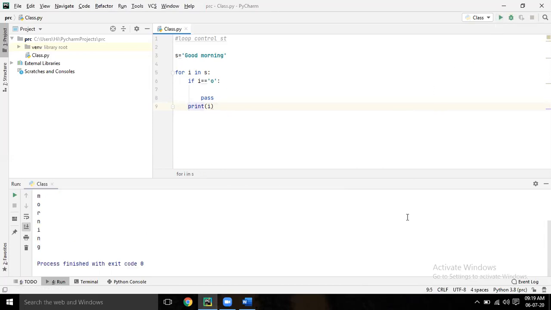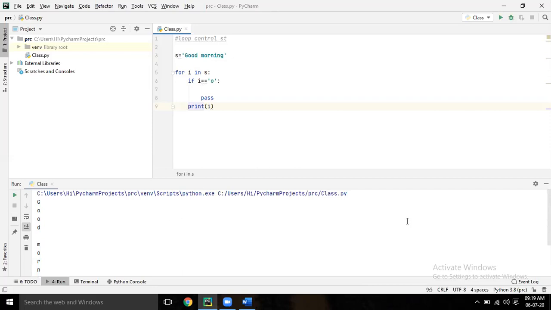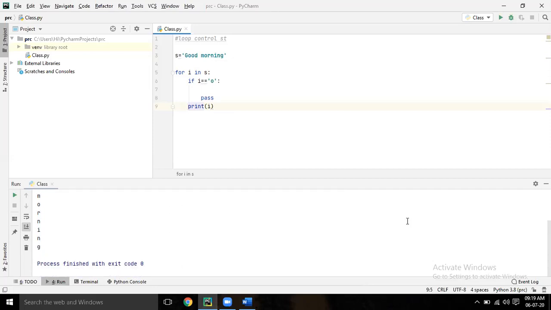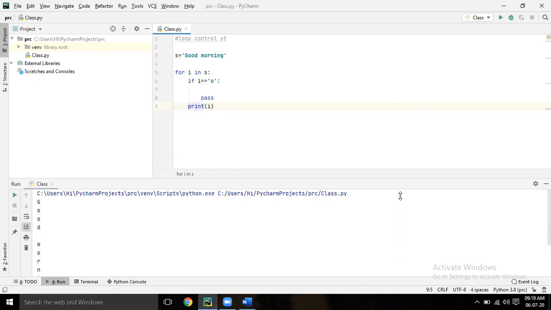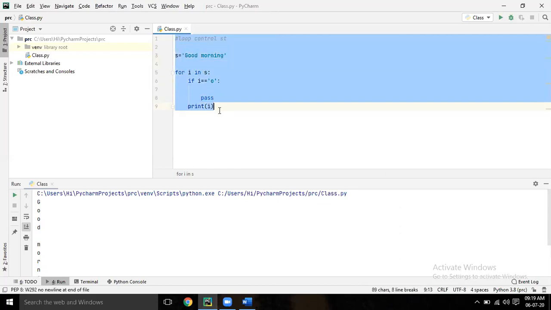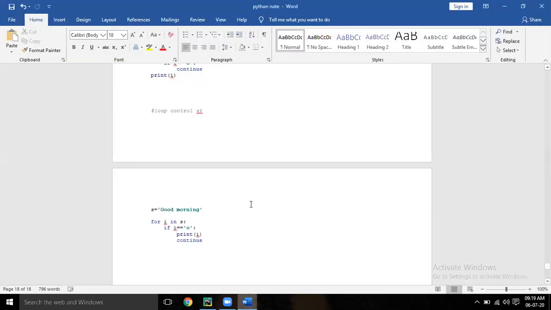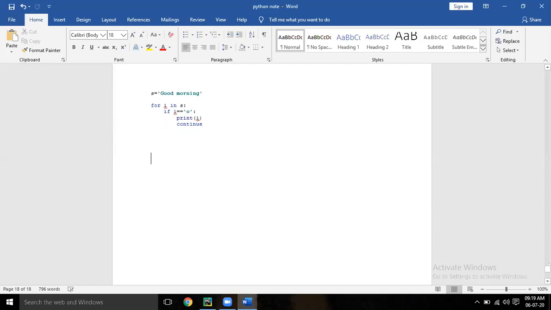So pass means here it won't do anything. Just pass it. Mostly, pass means if you don't want to do anything, just simply pass it. That's it. It won't do anything. Save it. So these are the three loop control statements. In our next session, we'll do some examples.